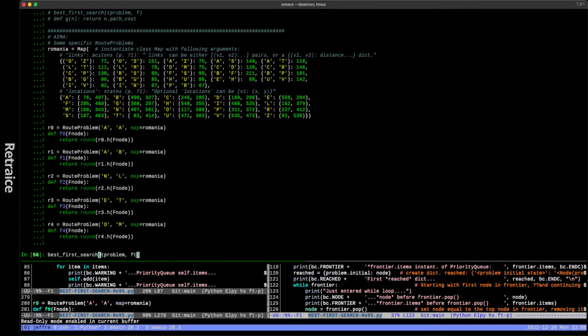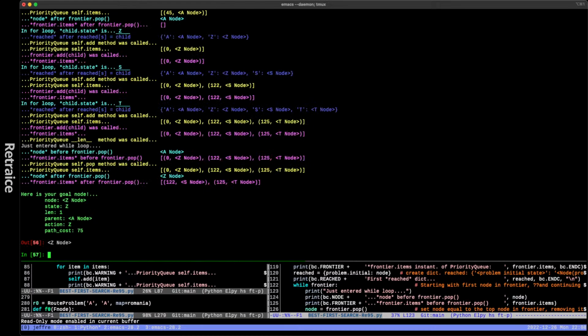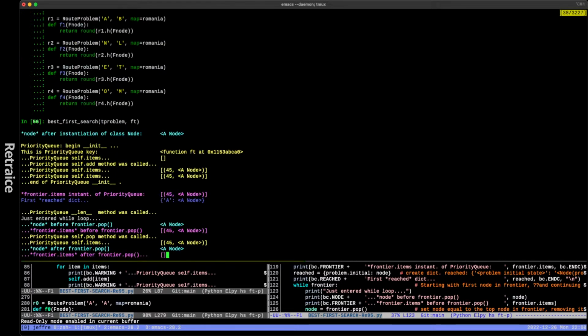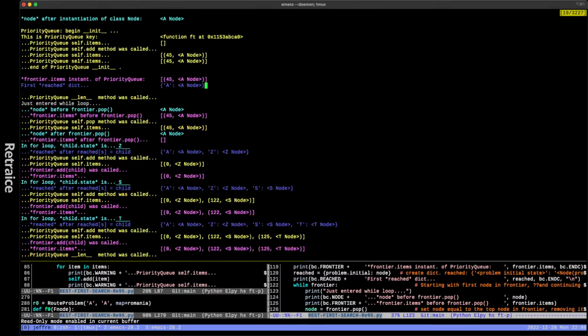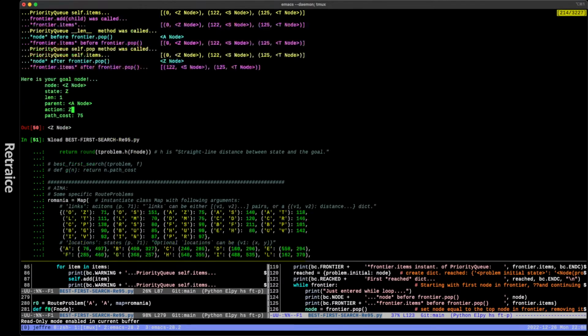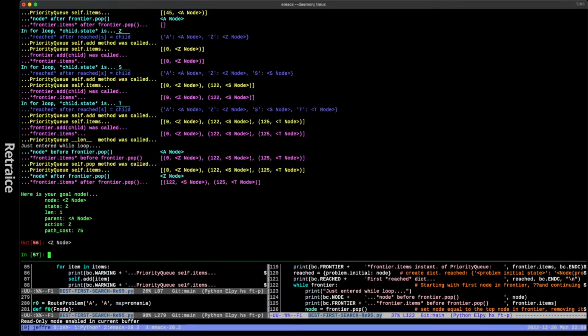Actually, no. This is going to work. I'm going to give it whatever arguments we want in a second here. Don't worry about that. Okay. So I was going to say something, then I decided not to. Okay. Hang on. Does this look exactly the same? This better look exactly the same. Priority queue begin init. Yeah, it does. Okay.